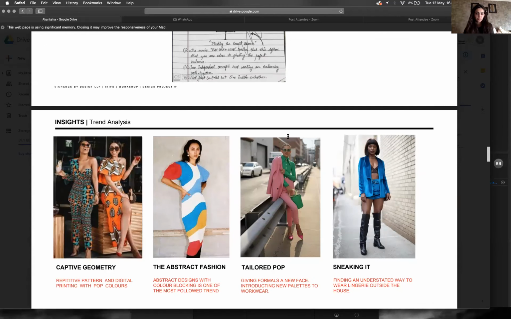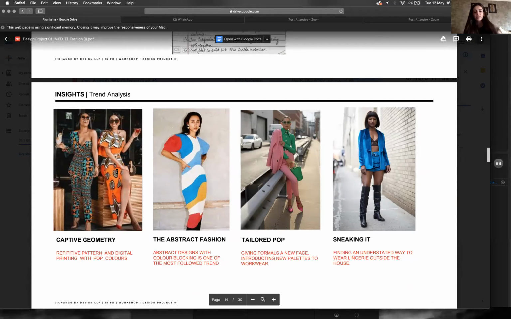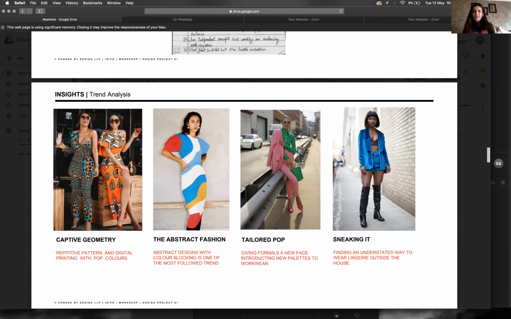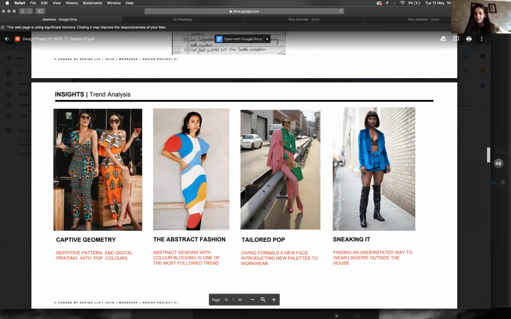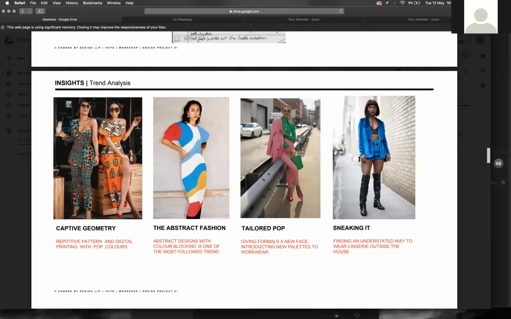If you look at the trend analysis that she's got now, can you all hear me? Anju, it's fine, no? Yeah, okay. In the trend analysis, she's broken it down to captive geometry, abstract fashion, tailored pop, and sneaking it. And I kind of understand, when she's written on top that she's looking at opposites, where this comes from, right? The geometry, then the abstractness, the tailoring, and the pop colors. And I think sneaking it basically means wearing your lingerie outside the house. You learn something every day.